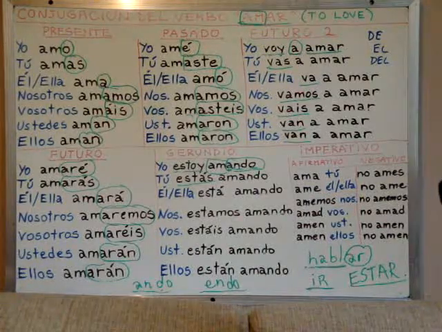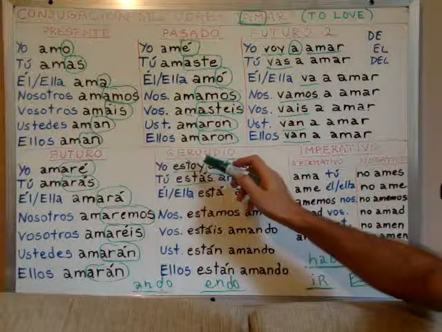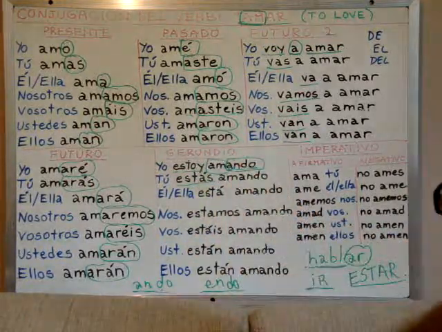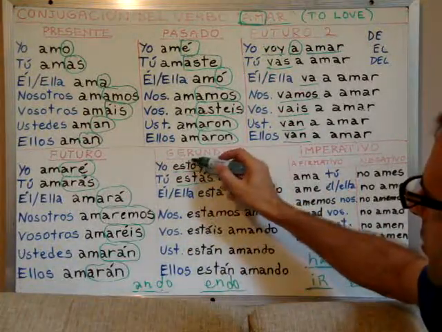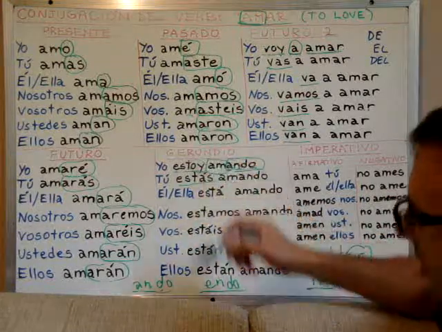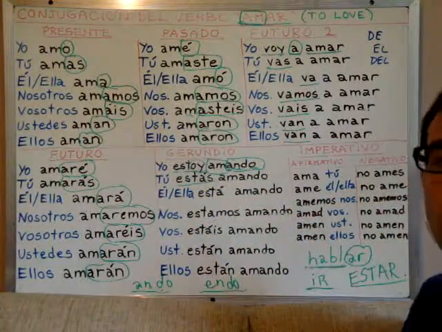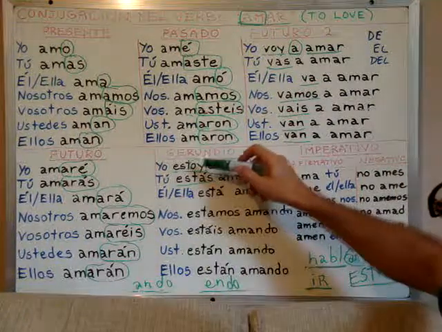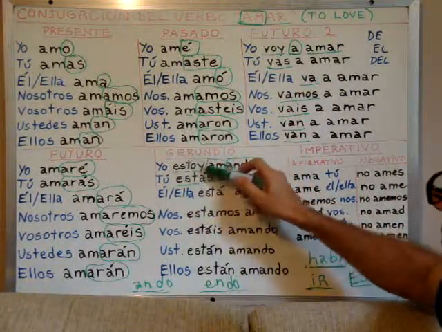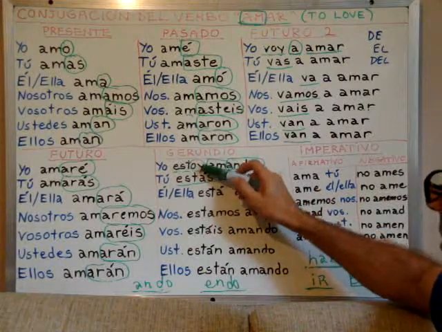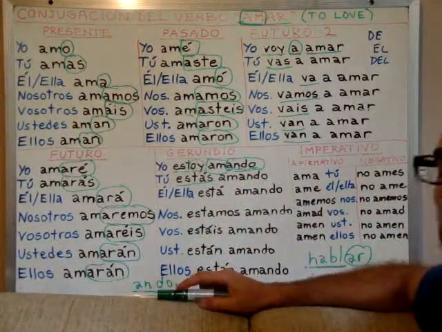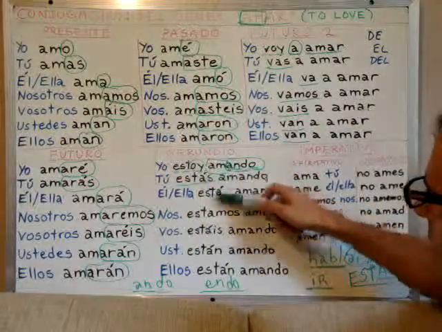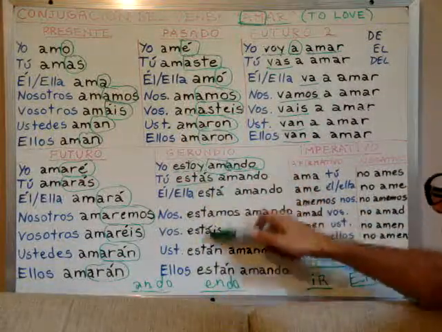So this is the ending. Here we have the ending of the auxiliary verb, the verb estar. Since estar is somewhat irregular, you can see that the ending for the first person adds a y here, while a regular verb will just add a letter O. But for the others, you can see it's quite regular.